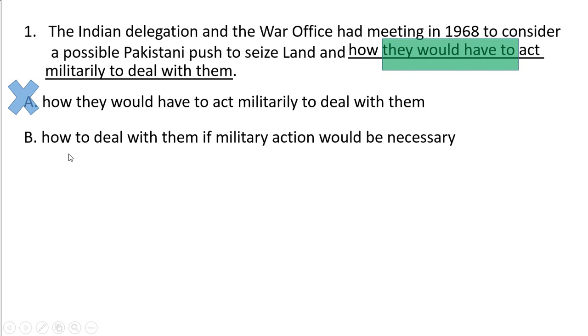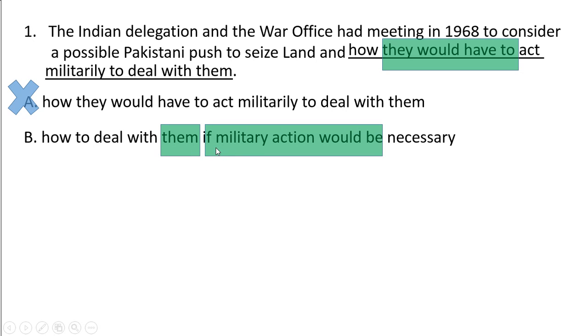Now B: how to deal with them if military action would be necessary. Look at the word them. Again, the same pronoun: what does it refer to? If it is talking about the Pakistani push, it is singular, so it should be it. So B can be eliminated.